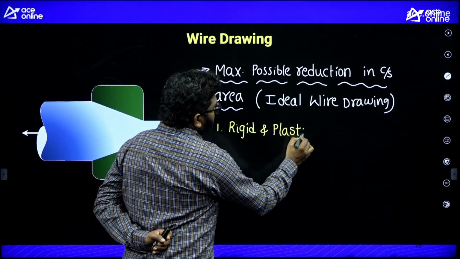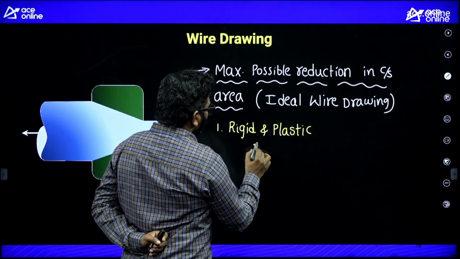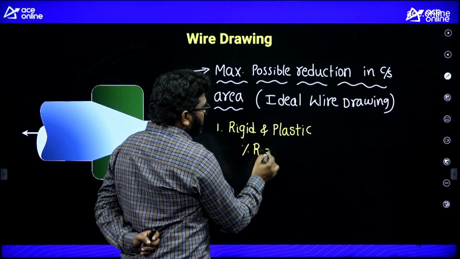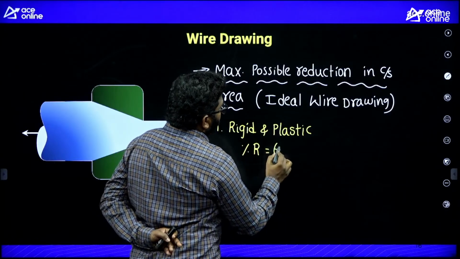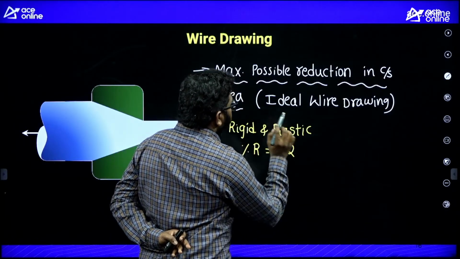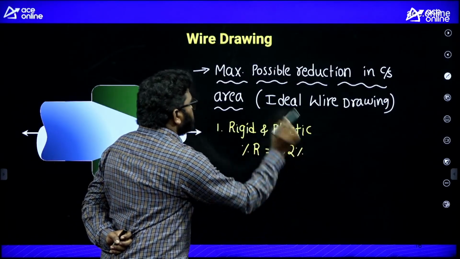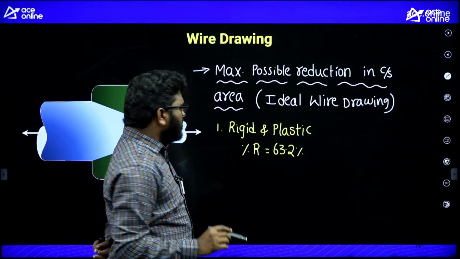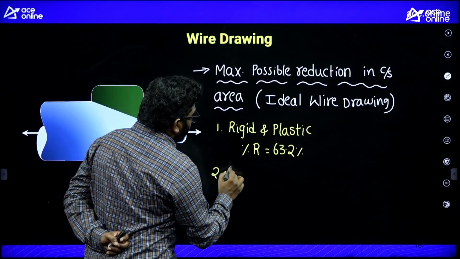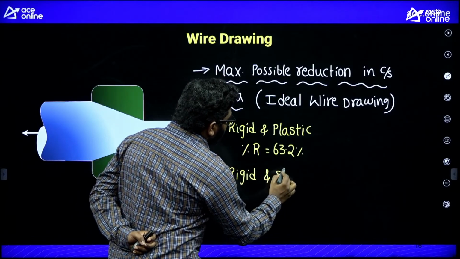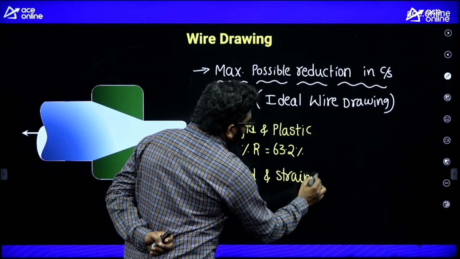If we consider rigid and plastic, our percentage of reduction in cross-sectional area is equal to 63.2 percent. You just remember that value. Second is rigid and strain hardened material.